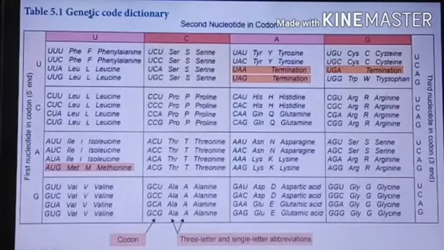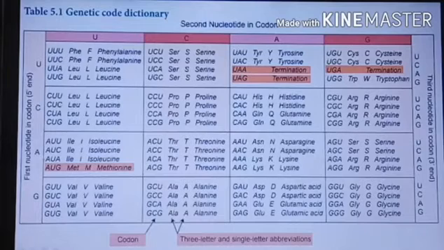So that is the genetic code dictionary. What is the genetic code? Already we all know the genetic code dictionary. How does the genetic code occur? Already 64 possible triplet codons are present in the DNA. So how is that dictionary written? First of all, we know that UUU is one triplet codon. How does UUU occur?